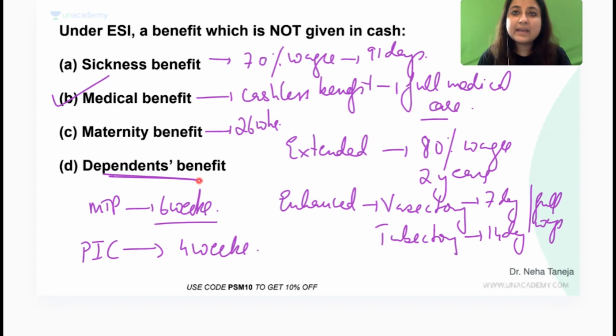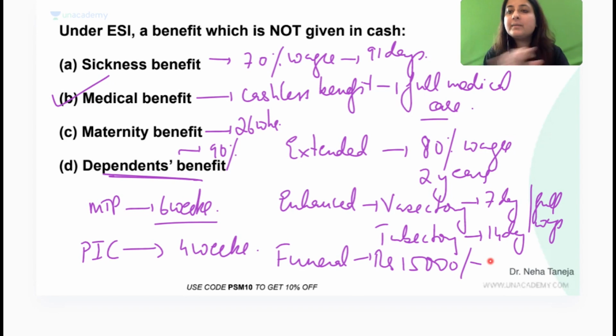What is dependence benefit, guys? It's pension. Pension is given at 90% of wages. What about the funeral benefit? Funeral benefit is now what rupees do we get? Funeral benefit rupees 15,000. There is no nutritional benefit, no nutritional benefit. Okay? Now look at me everyone.